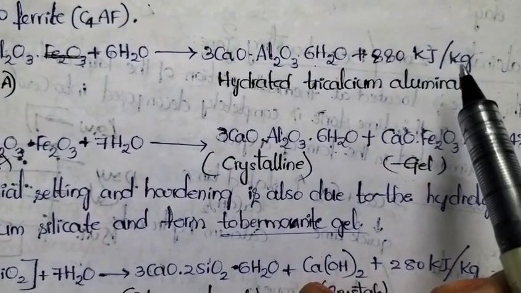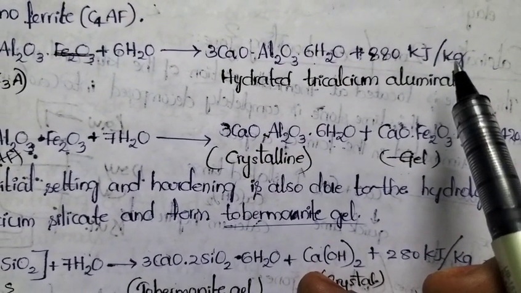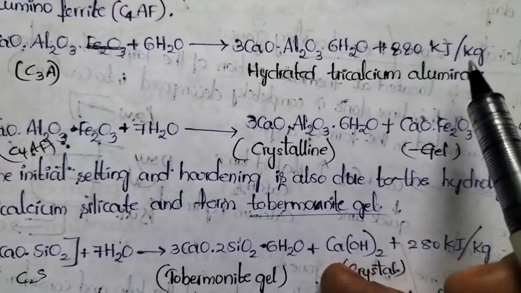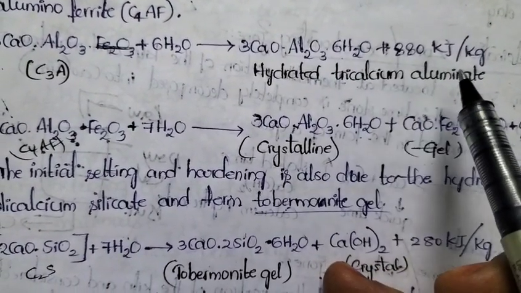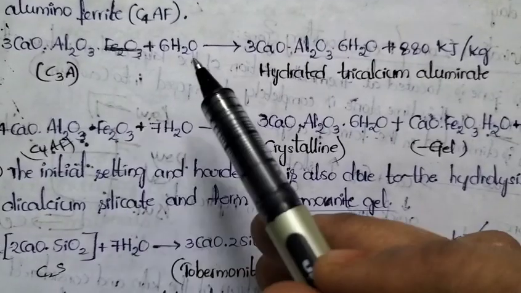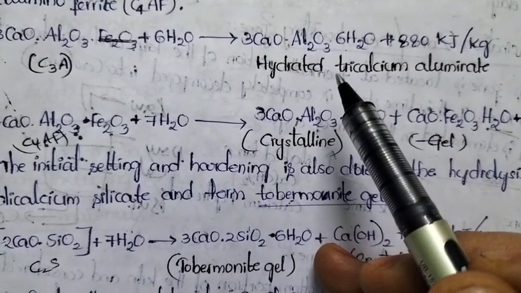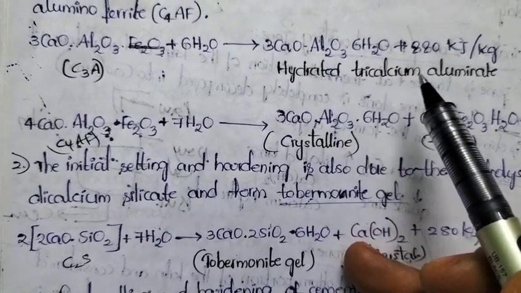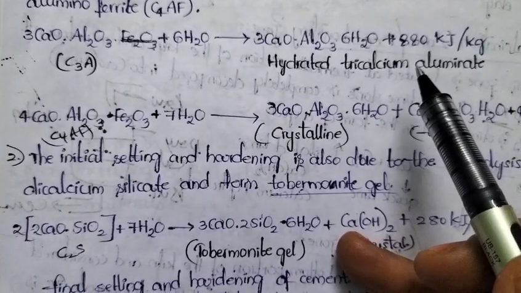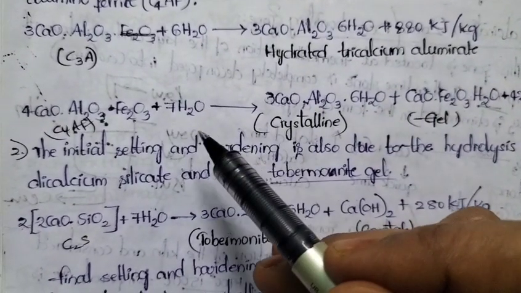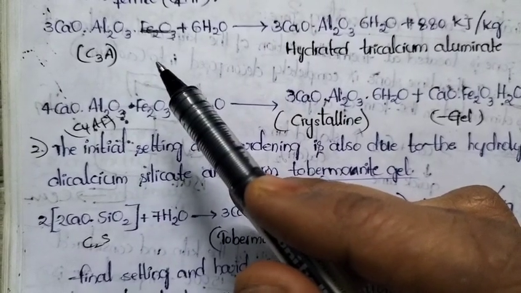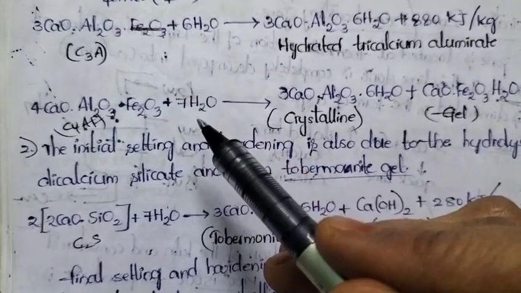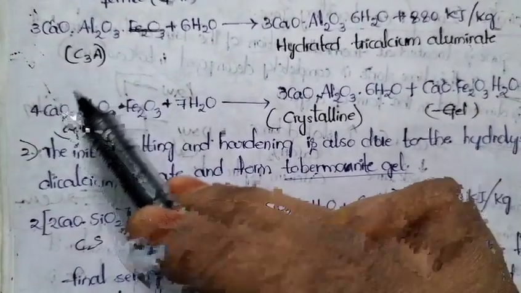How much energy is it releasing? 880 kilojoule per kg. This product is called hydrated tricalcium aluminate. Tricalcium aluminate reacts with water and is converted into hydrated tricalcium aluminate because a hydration reaction takes place here. Next, initial setting reaction: along with the C3A, that means tricalcium aluminate, C4AF, that is tetracalcium